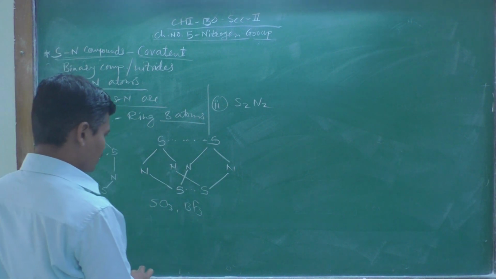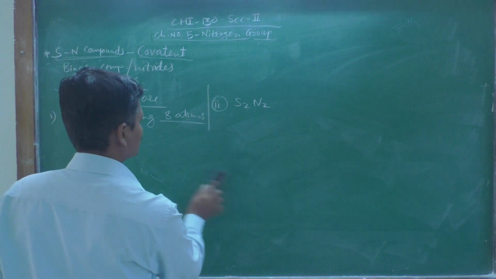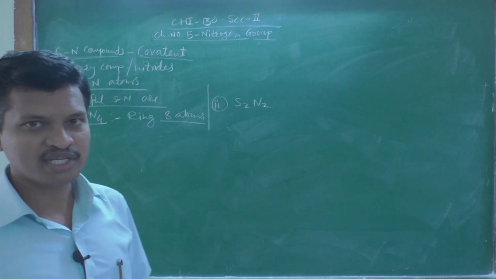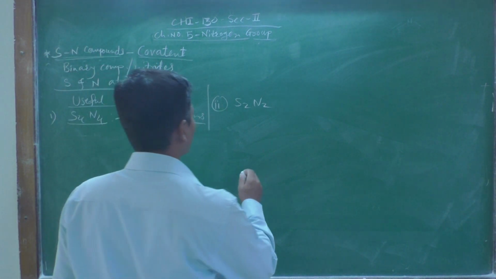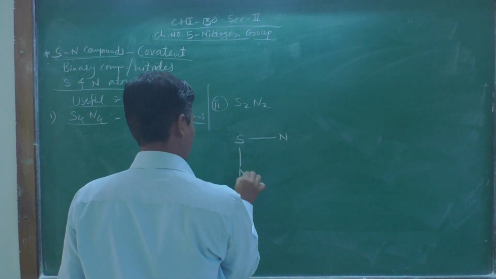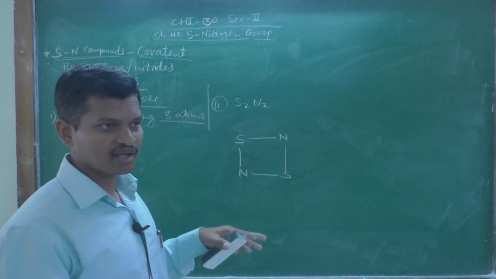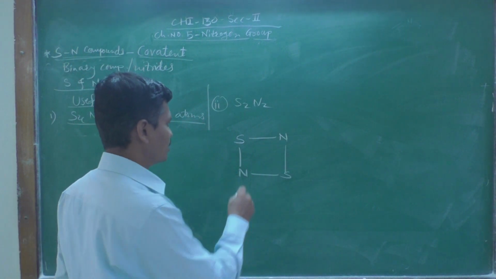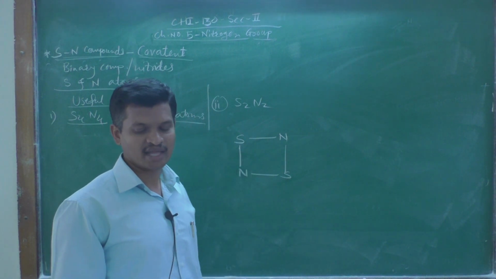Okay. Then next one is S2N2. So what is S2N2? It is disulfur dinitride and the structure is very simple, SNNS. The structure looks like a regular square, but the bond angles are somewhat different between the SN and NS bond angle.